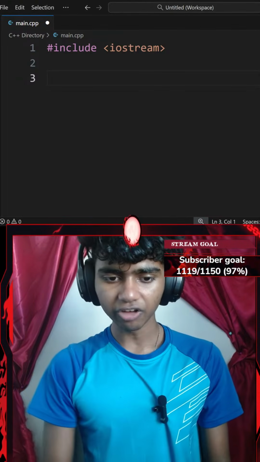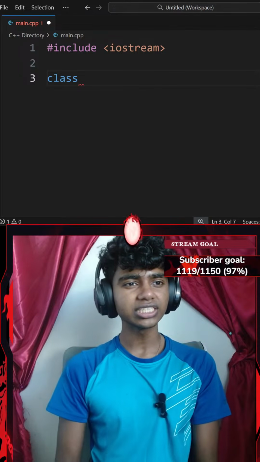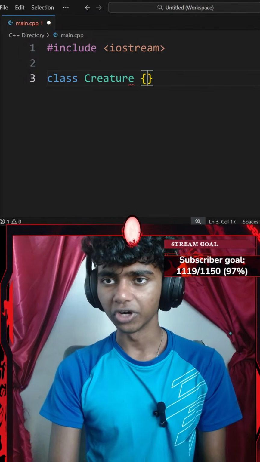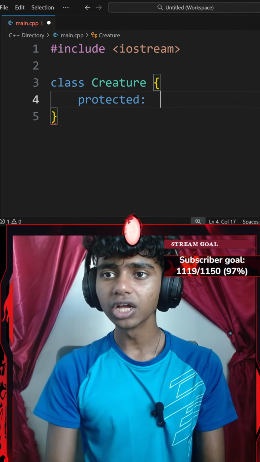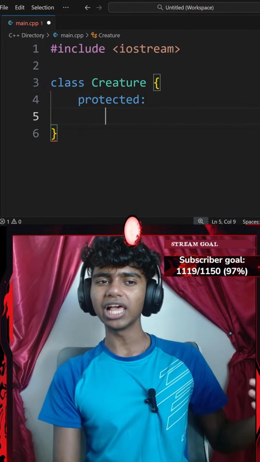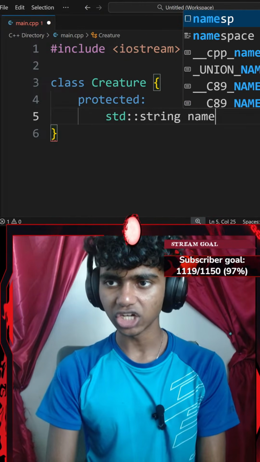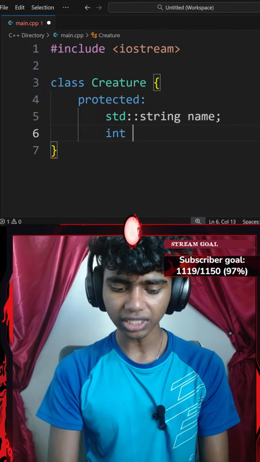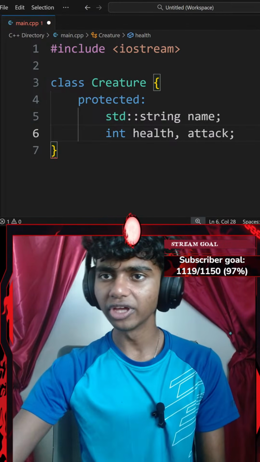Let me start off by creating a base class. I'll call it something like creature. I'm going to create a base creature class with a pair of curly braces. My creature class is going to have a few protected data members. The first protected data member is name, which is going to be a string, and health and attack are going to be integers. So firstly, I'll go with a standard string of name ending with a semicolon, and then an integer of health and attack, ending with a semicolon.